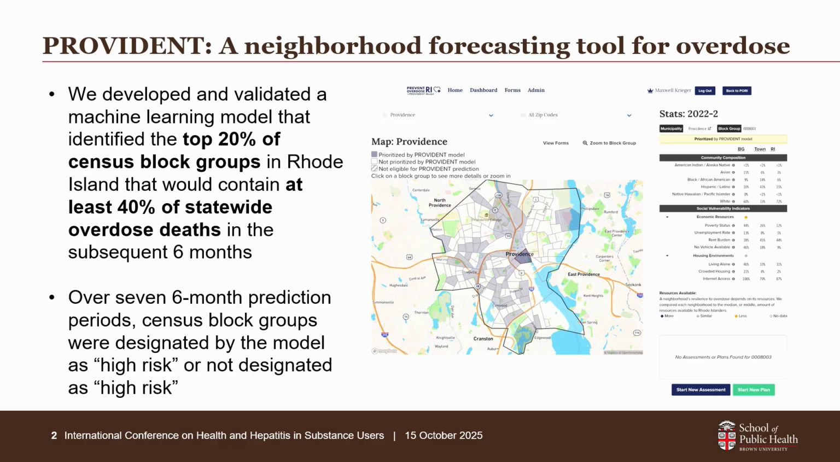We updated these model predictions roughly every 6 months, and so for each of these prediction periods, we have each neighborhood designated by the model as being at either high risk of overdose or not at high risk of overdose. We then took these predictions and put them into an interactive online dashboard that our community organizations in the state use for their harm reduction allocation and planning. So you can see a screenshot of that tool here. And for each of those 6-month periods, each neighborhood is just shaded as high risk or not high risk, and then would be updated 6 months later.